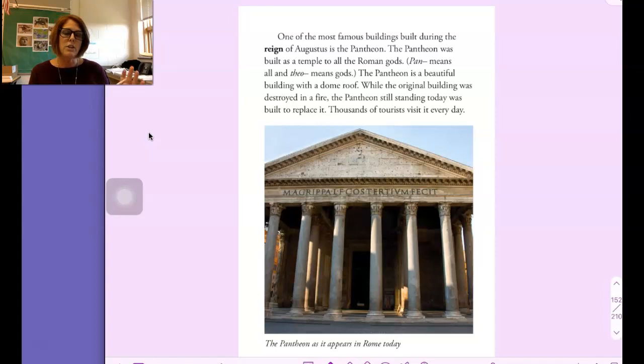Page 126, you can just sit back and listen. There's no question for you to answer. One of the most famous buildings built during the reign of Augustus is the Pantheon. The Pantheon was built as a temple to all the Roman gods. Pan means all and theo means gods. The Pantheon is a beautiful building with a dome roof. While the original building was destroyed in a fire, the Pantheon, still standing today, was built to replace it. Thousands of tourists visit it every day. Maybe you'll visit one day.